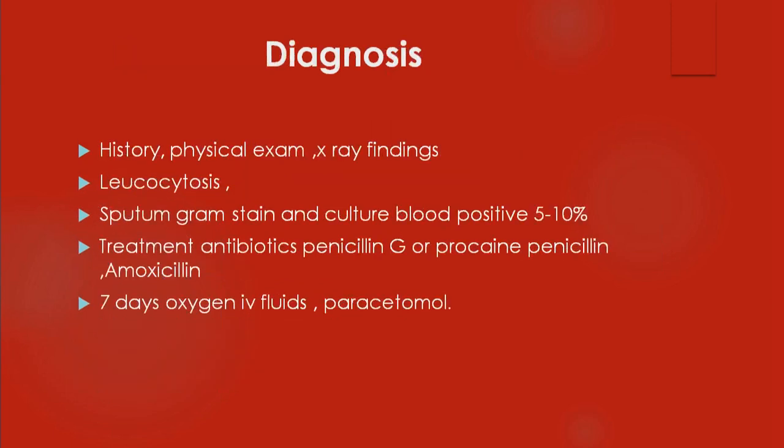So diagnosis essentially is based on history. You must ask the mother history, how it has started as upper respiratory infection, then later on child became more sick, becomes febrile, chills and rigors, and there will be cough with difficulty in breathing. Retractions will be there. If you auscultate, you may come across a bronchial breathing.